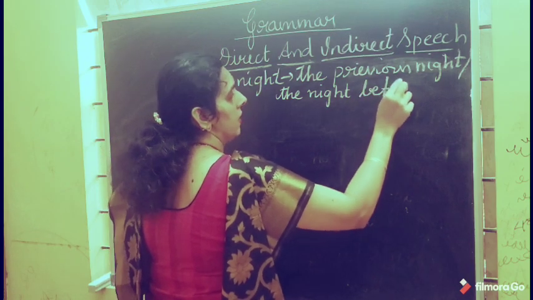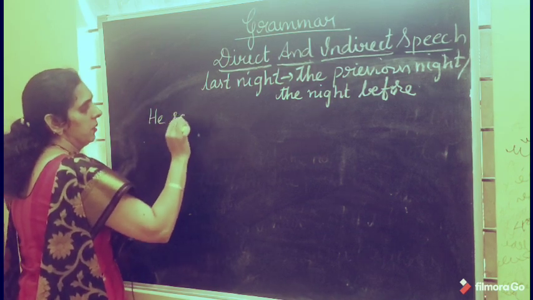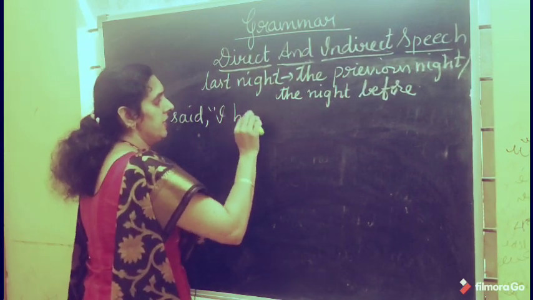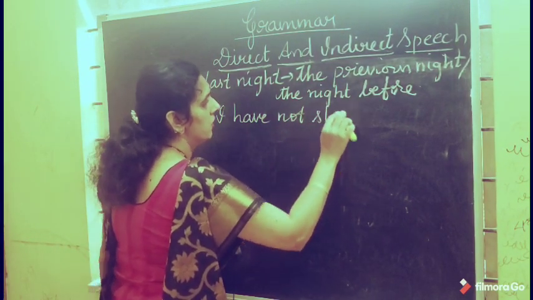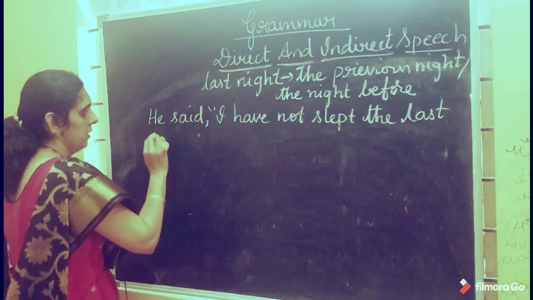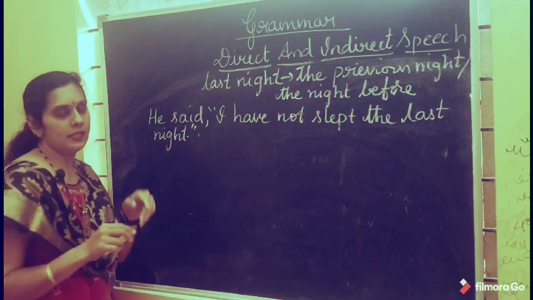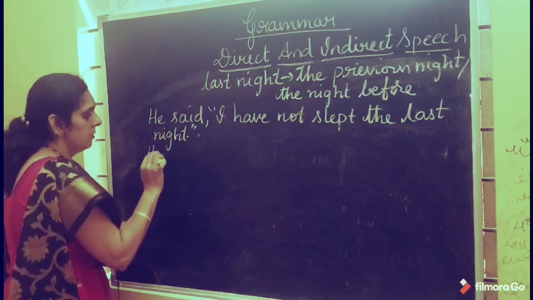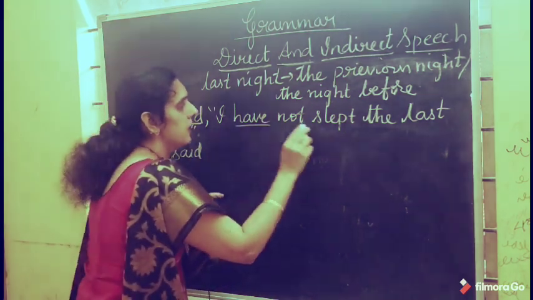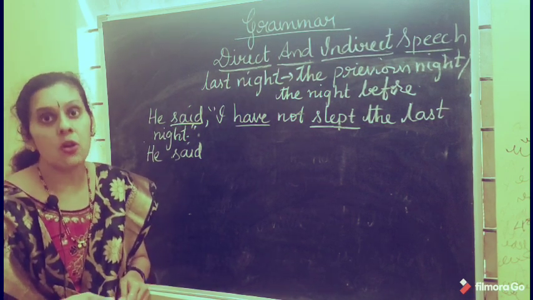Let me take an example. He said, "I have not slept last night." Now how are you going to change it? He said that. You join the reporting part and the reported part with the conjunction that, and the reporting verb is in the past tense. So here have slept is the present perfect tense. It changes to past perfect tense.